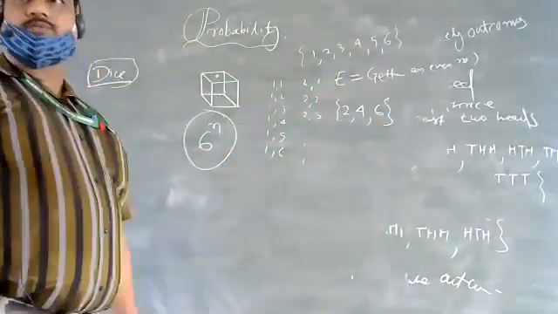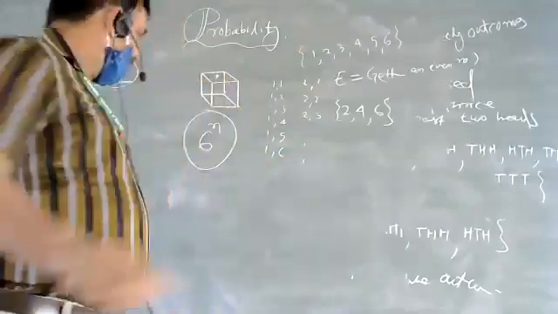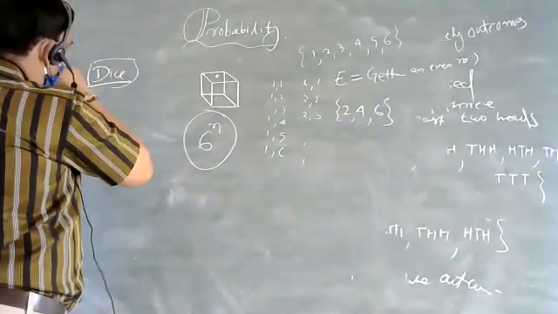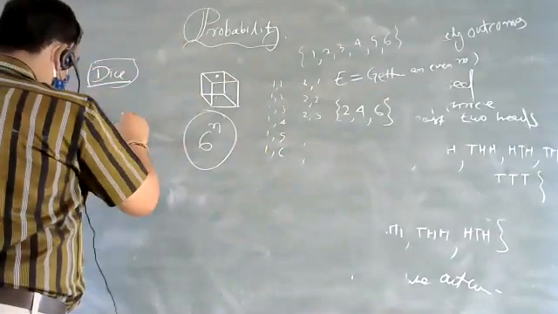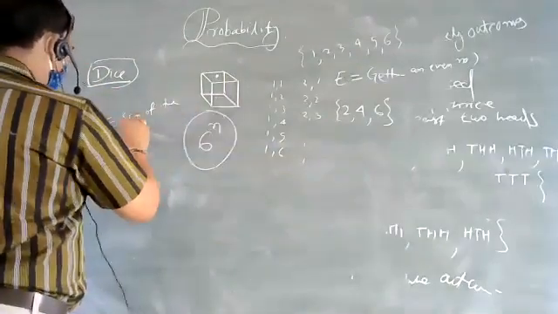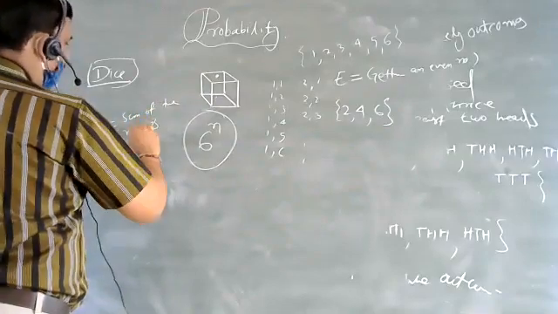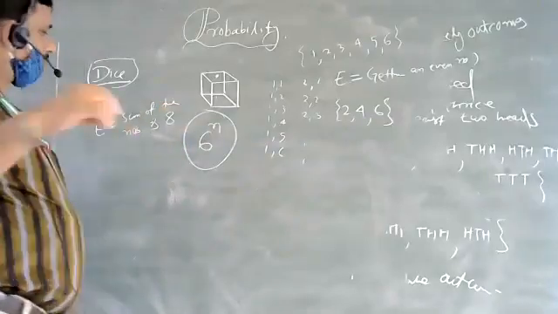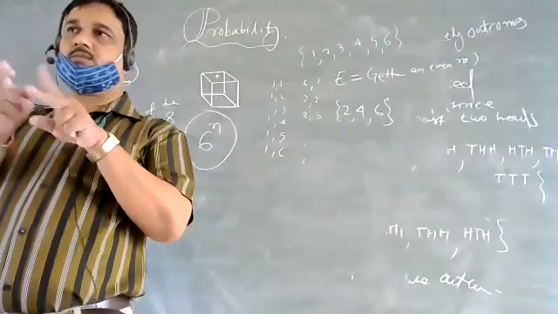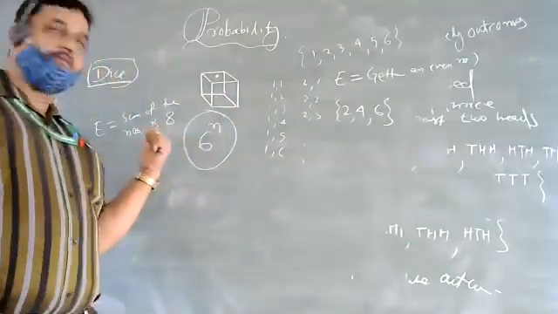Suppose 2 dice are rolled, and the event is the sum of the numbers is 8. So the numbers shown by 2 dice, when added, should become 8.